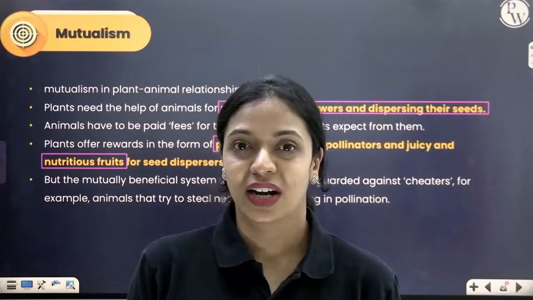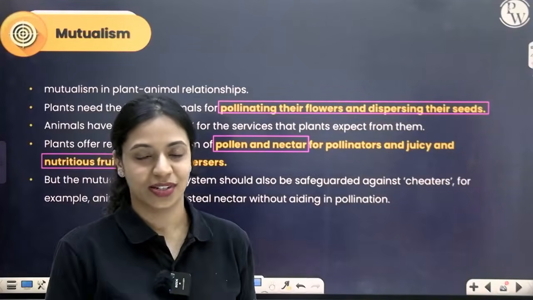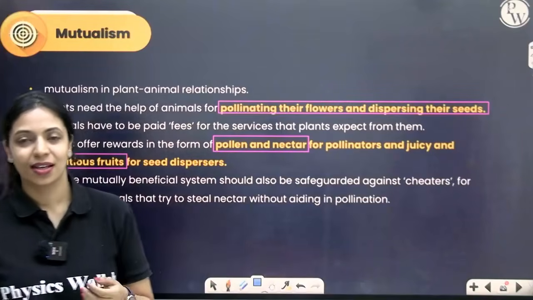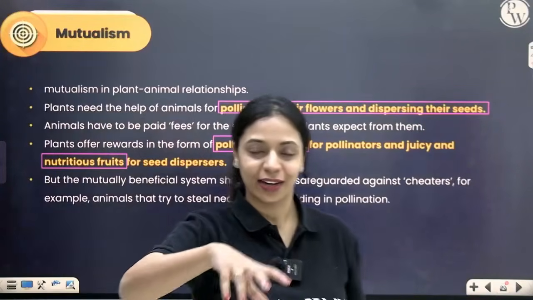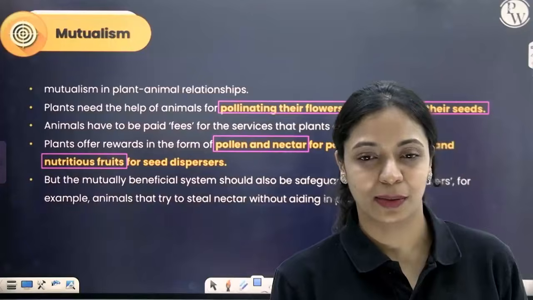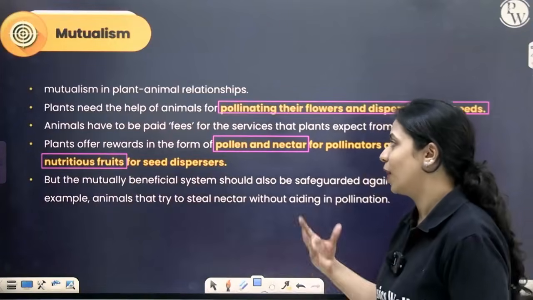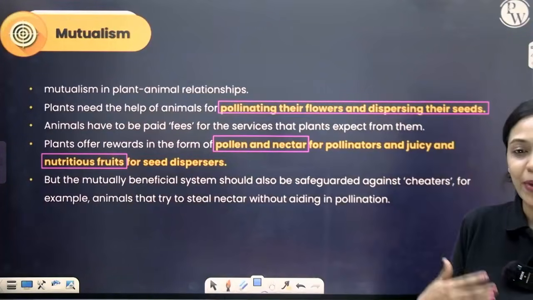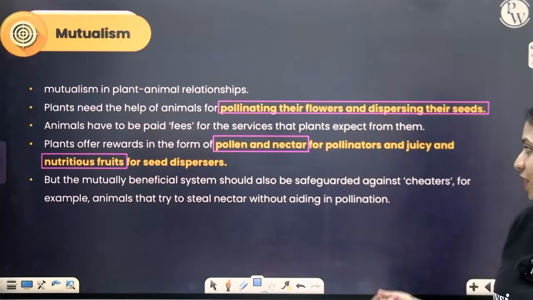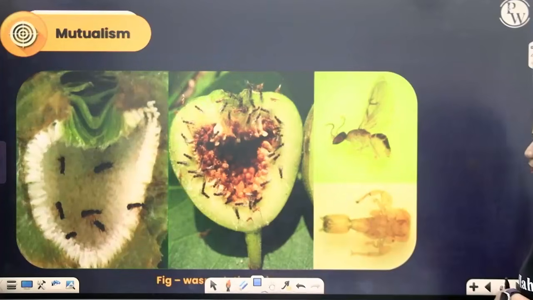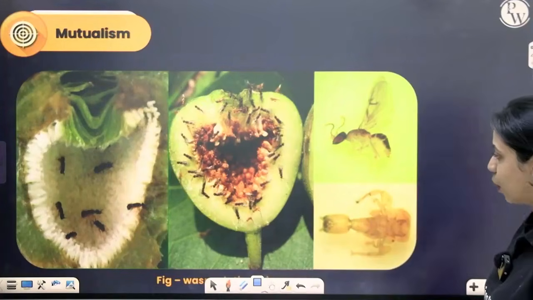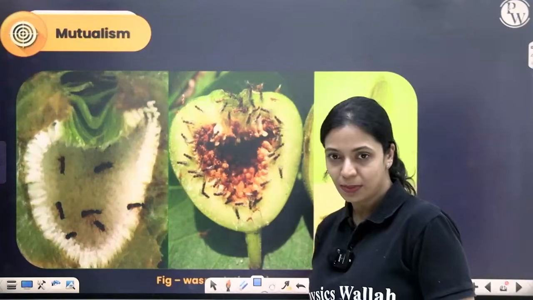Sometimes you've learned how there are nectar robbers and pollen robbers. Insects just go there and feed on the nectar and pollen and not really bring about pollination. So plants also have to develop mechanisms to ensure that pollination happens all the time. This is a wonderful example of mutualism.